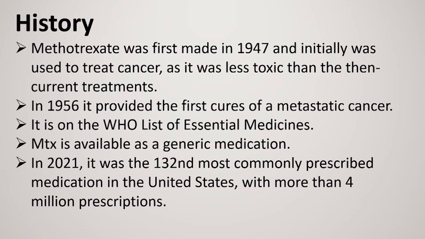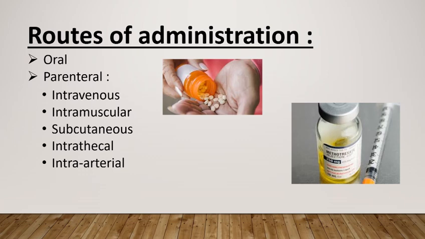The route of administration of methotrexate is of two ways. One is oral and the other is parenteral. Through oral, tablets and solutions are available. Parenteral includes intravenous, that is administered into veins, intramuscular, that is administered in the muscle, subcutaneous, that is administered beneath the skin, intrathecal, that is administered in the spinal canal or into the subarachnoid space, and intraarterial, that is administered directly into an artery.